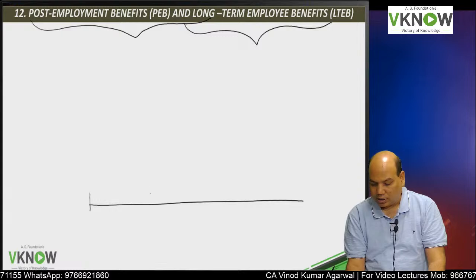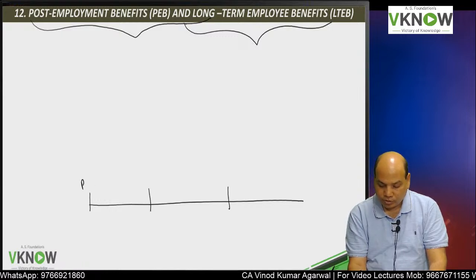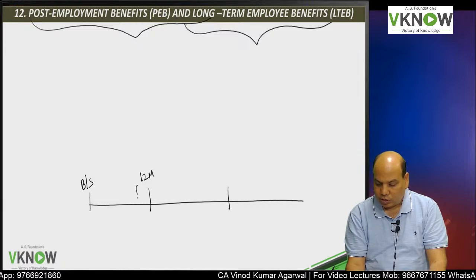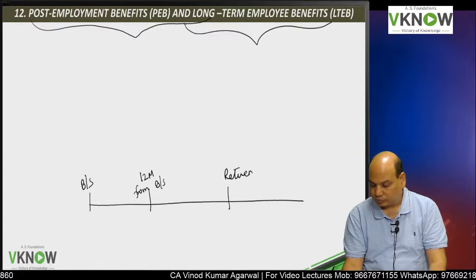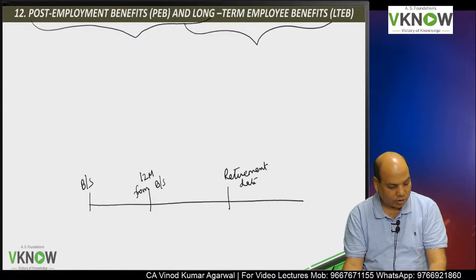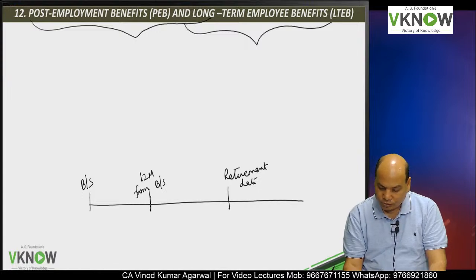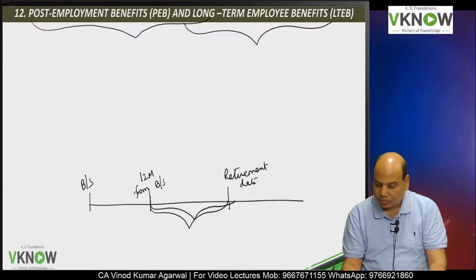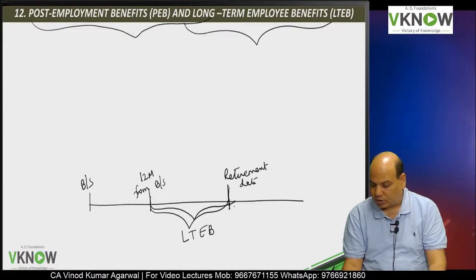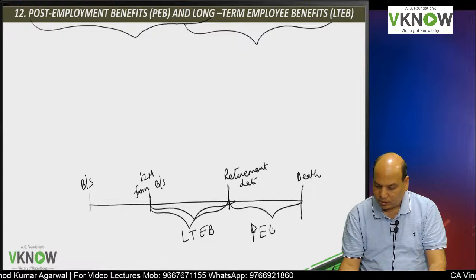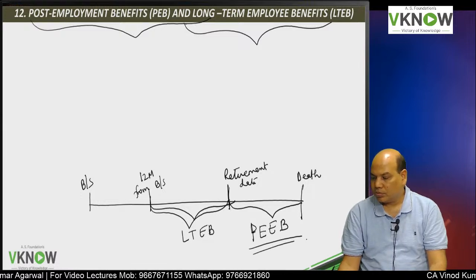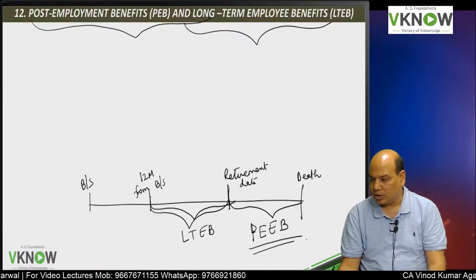So let us recollect the timeline we had drawn. This is balance sheet. This is 12 months from balance sheet. This is retirement date. Okay. So after 12 months from balance sheet and up to retirement date, we call it long-term employee benefit. After retirement till death, the benefits payable are called post-employment employee benefit.